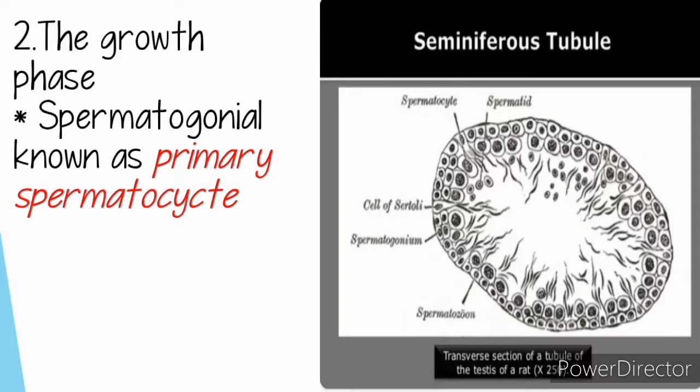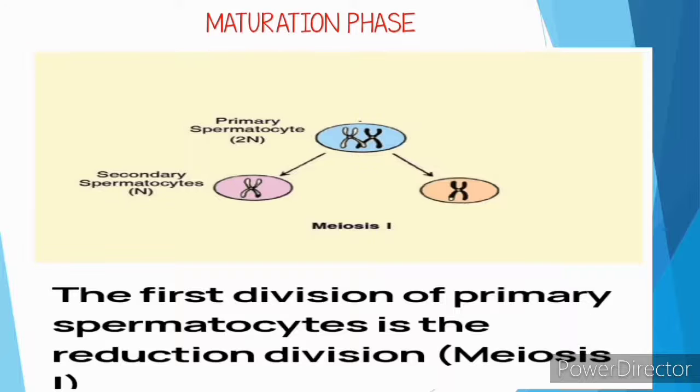2. The growth phase. In the growth phase, the spermatogonial cells accumulate a large amount of nutrition and chromatin materials. Now each spermatogonial cell is known as a primary spermatocyte. 3. Maturation phase. The primary spermatocytes are ready for the first meiotic or maturation division.